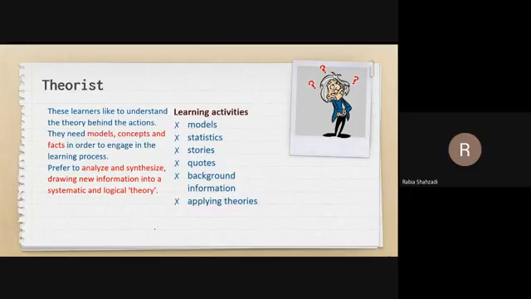If you link the theorists with the previous lecture, then you can say the theorists are very synthetic reflectors that are more prone to make sense of a particular situation. Theorists are the people who integrate observation into complex models. They have different concepts in order to engage in the learning process. They learn by asking questions like: does it make sense, how does this fit with that, what are the basic assumptions?